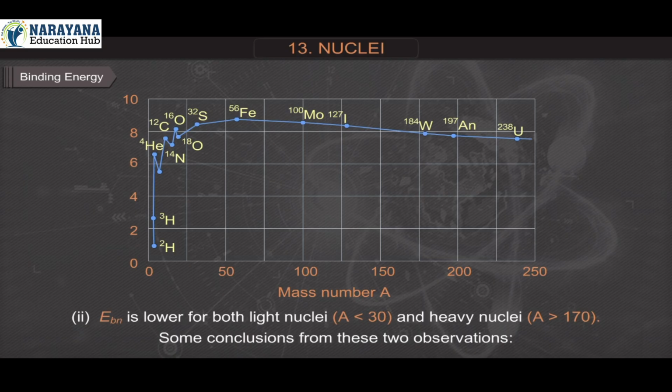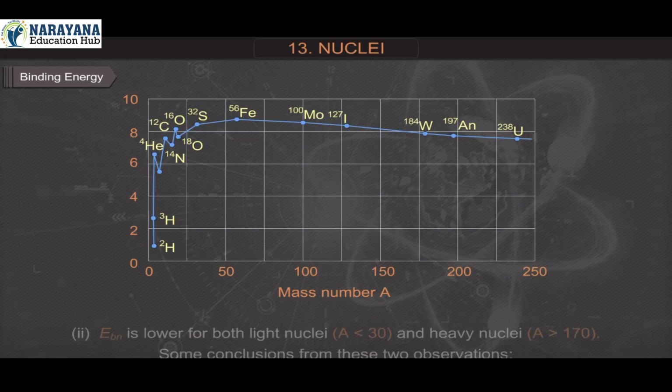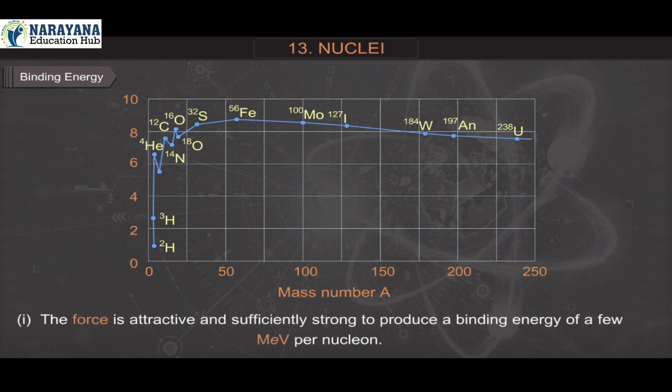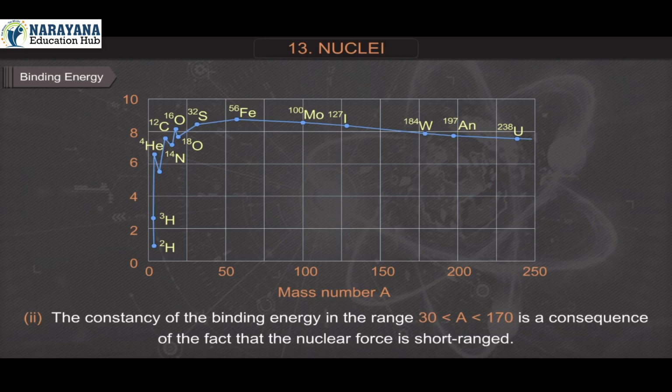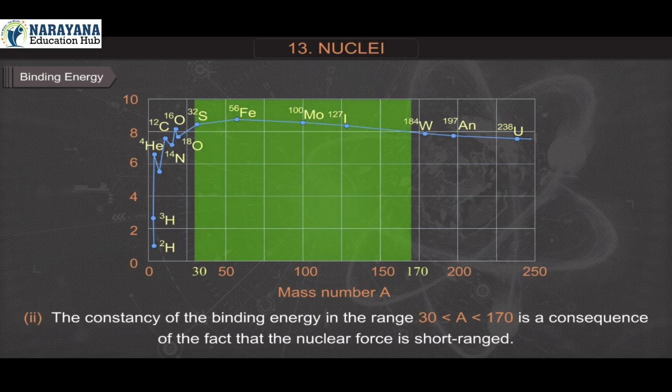Number 2. EBN is lower for both light nuclei, that is A is less than 30, and heavy nuclei, that is A is greater than 170. Some conclusions from these two observations. Number 1. The force is attractive and sufficiently strong to produce a binding energy of a few MeV per nucleon. Number 2. The constancy of the binding energy in the range 30 is less than A is less than 170 is a consequence of the fact that the nuclear force is short-ranged.